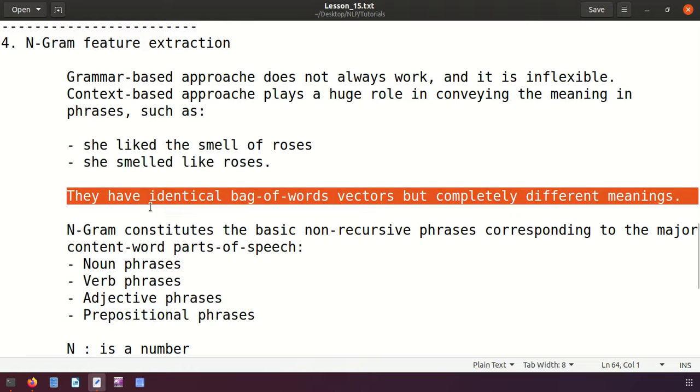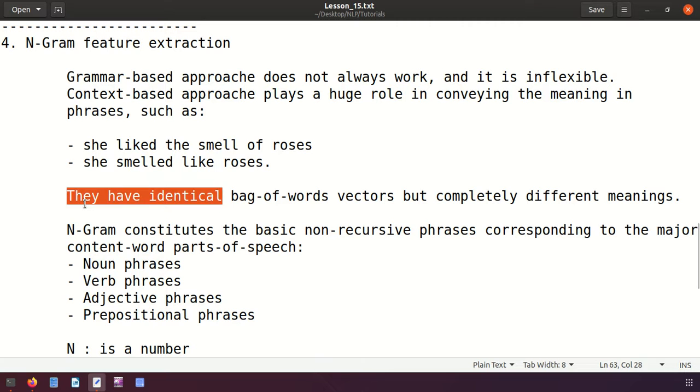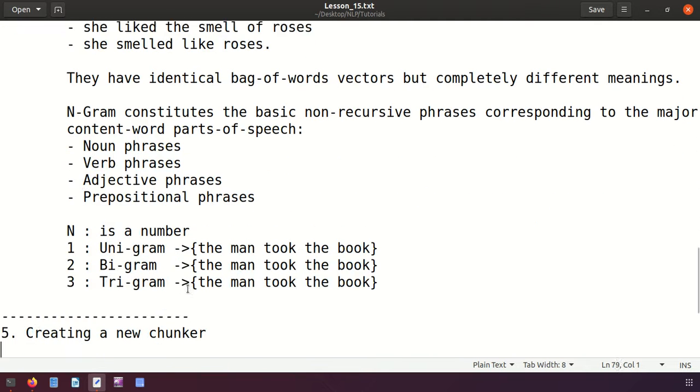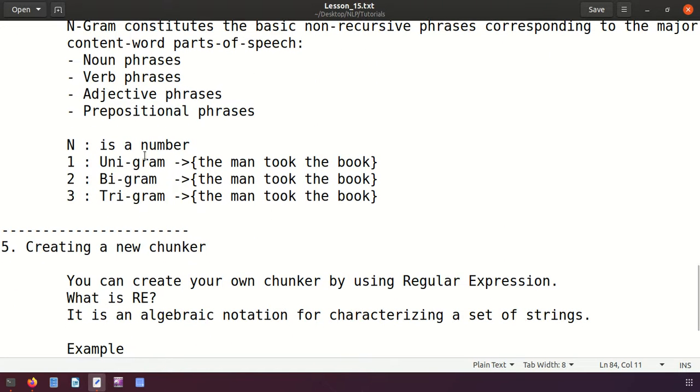Like if you remember here, if it is grammar based, this is considered as a single token, this is considered as another token, and this one is considered as another token. But if we go for N-gram, here we will be considering 2 or 3 of them as a single token, or as a single phrase. We can call it a noun phrase or verb phrase or adjective phrase. Now here let's see, an example is given, then you can better understand.